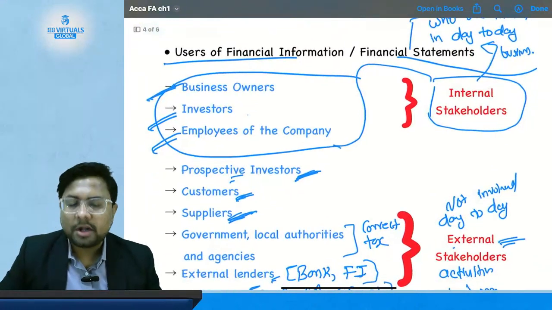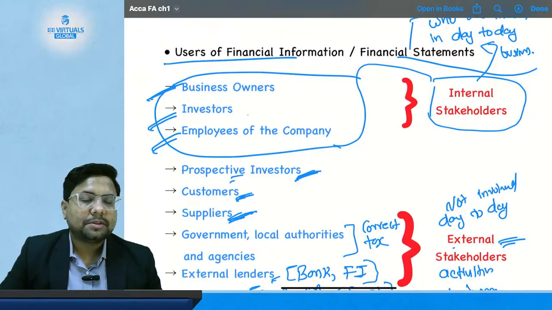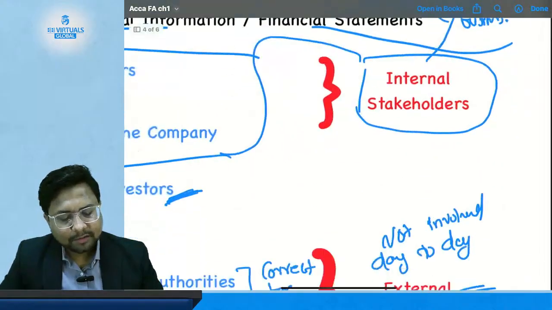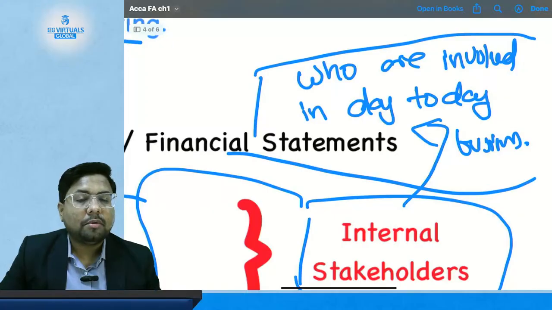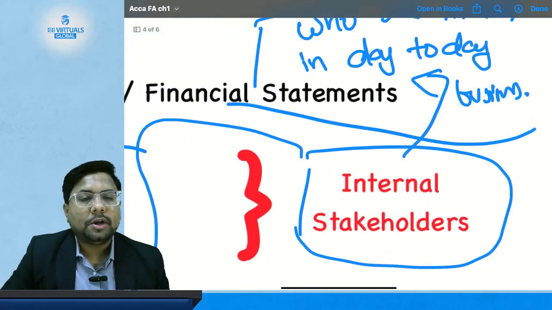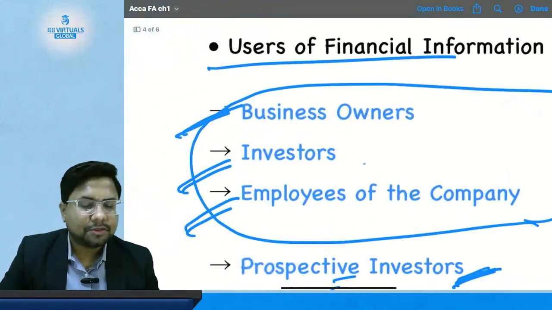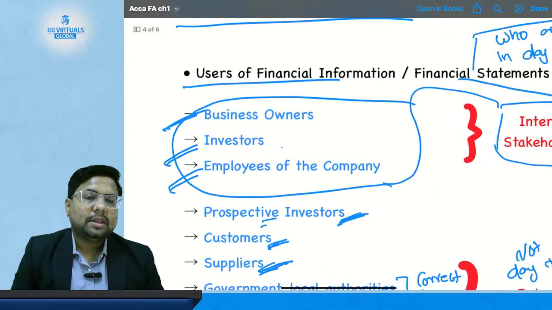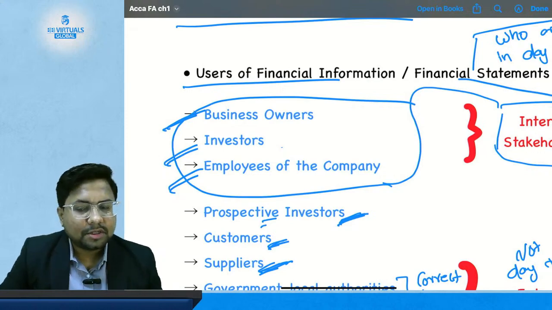Then we have studied in detail the users of financial information or financial statements, where we have discussed there are 2 broad categories of users. First one is internal stakeholders, second one is external stakeholders. Who are internal stakeholders? Those who are involved in the day-to-day operation of the business or company. Who are they? They are the business owner, the investor, the employees of the company, and we have also discussed why they are interested in the financial statements and hence become users of financial statements.